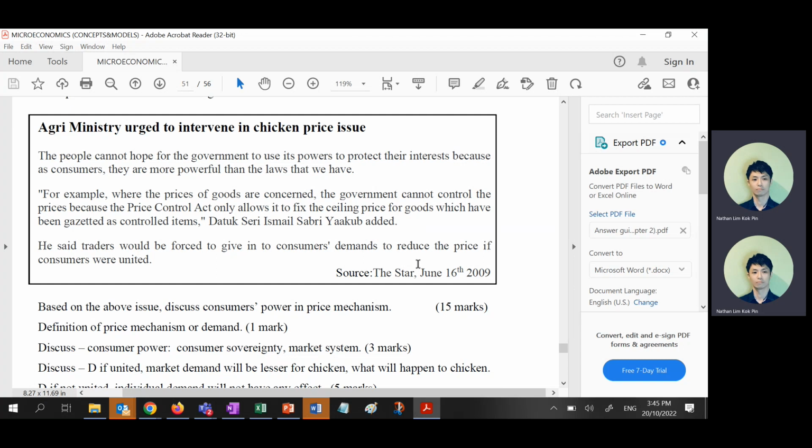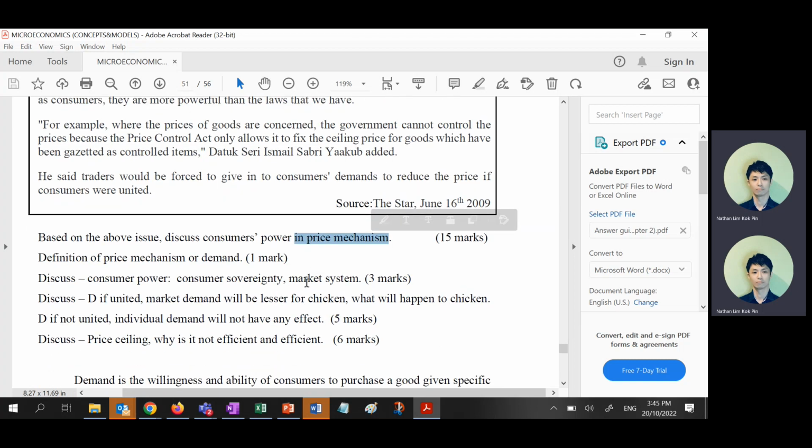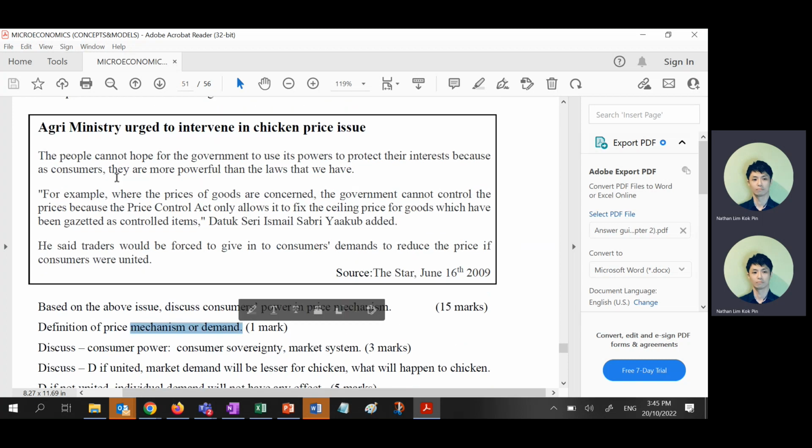Okay. So next one is this one. This one, a lot of you ask me, they say don't know how to do, right? Because we added this price mechanism inside. Actually, it's almost the same thing. Price mechanism, like what I say, is just a demand or supply, right? If this is a chicken price issue, they